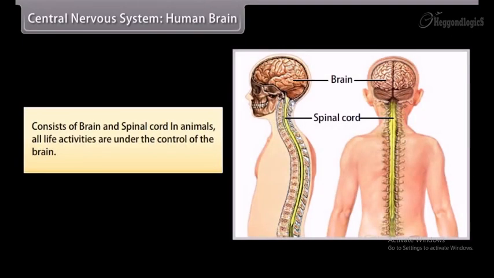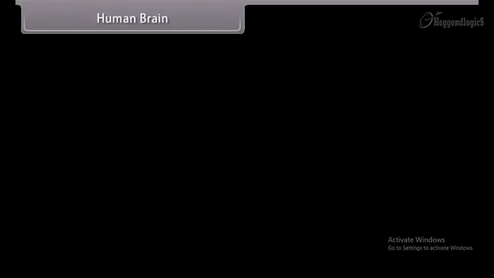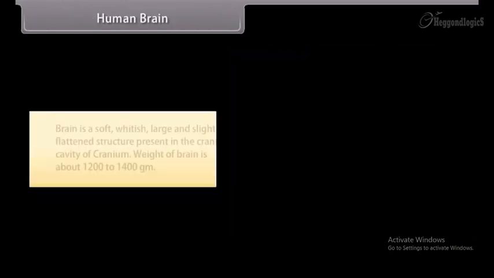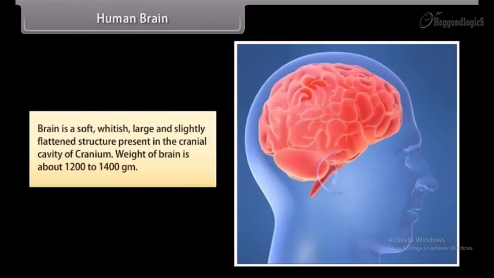Central nervous system. The central nervous system consists of the brain and spinal cord in animals. All life activities are under control of the brain. Human brain. Brain is a soft, whitish, large and slightly flattened structure present in the cranial cavity of the cranium. Weight of brain is about 1200 to 1400 grams.